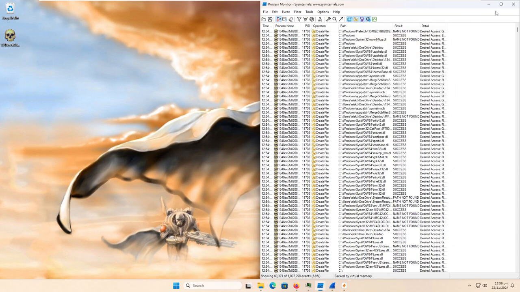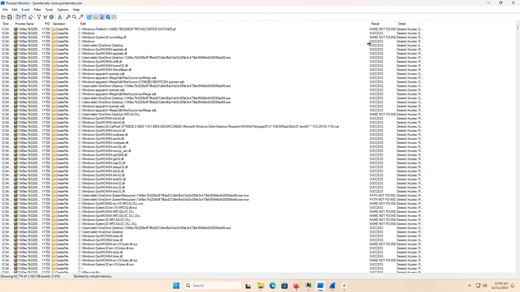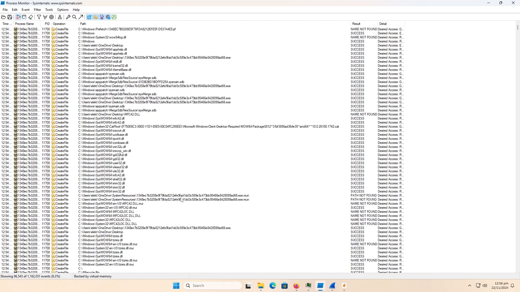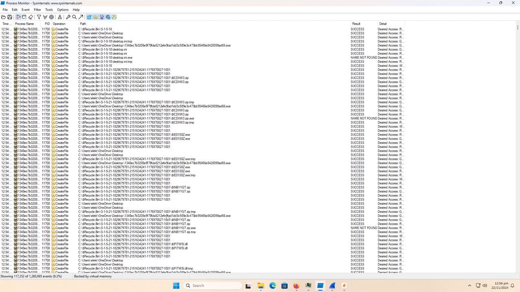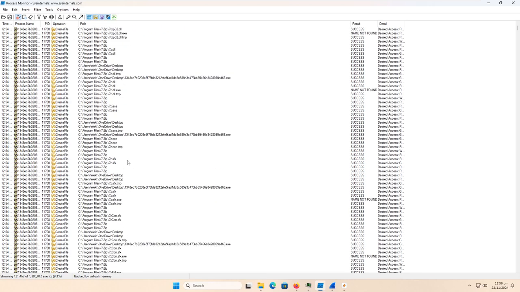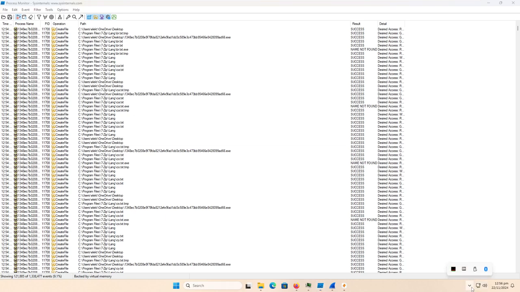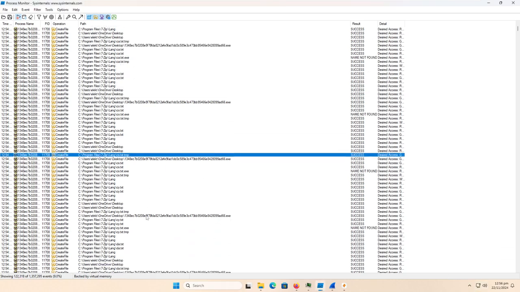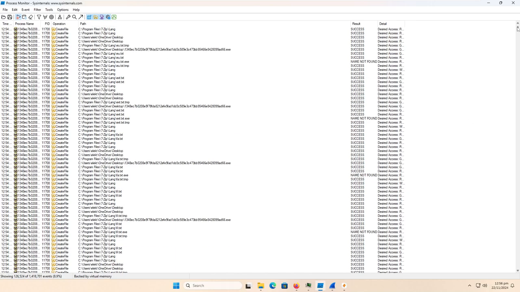So if we take a look here, what we could assume is happening right off the bat is that it is trying to locate every single file that it could find and overriding it with a copy of itself. So if we go ahead and expand this quite a bit, we can see it did delete the prefetch file, unfortunately. But it starts off with the recycling bin, and then it's just going on and on and on. So if we keep looking through here, it's access 7-zip. What else have we got here? We got the OneDrive, but I do believe OneDrive is disabled on this virtual machine. So it must just be opening the folder. We got 7-zip again.